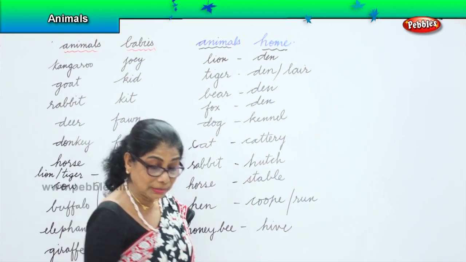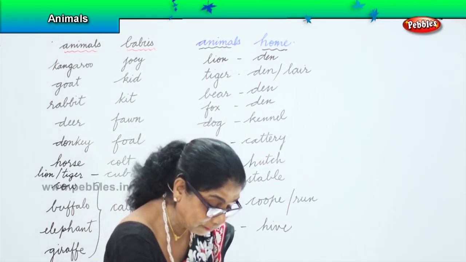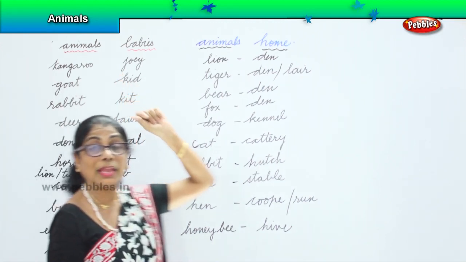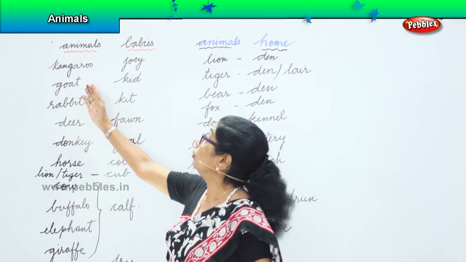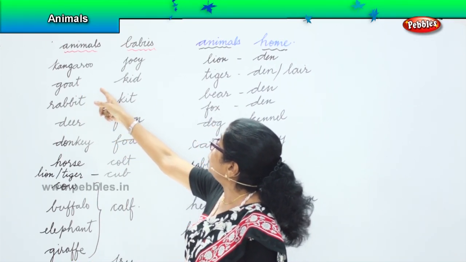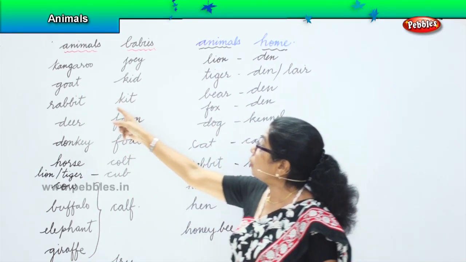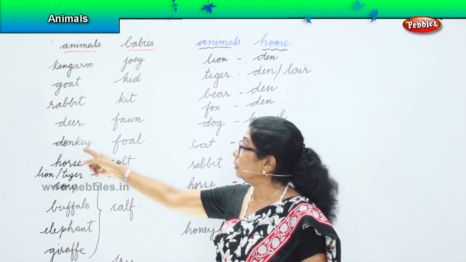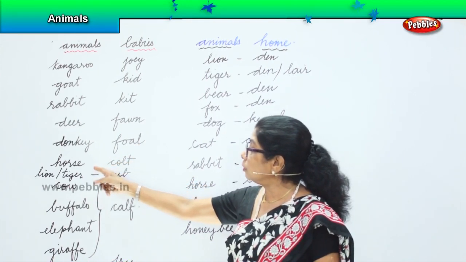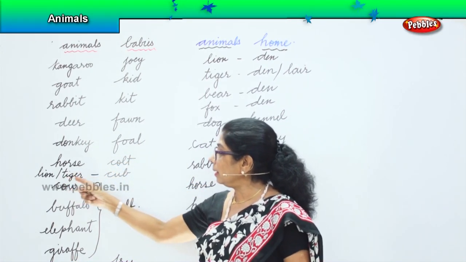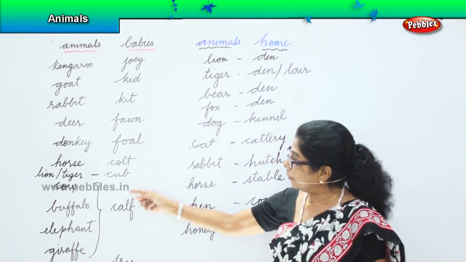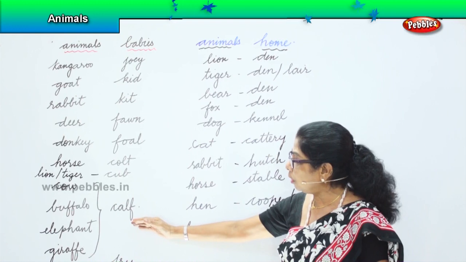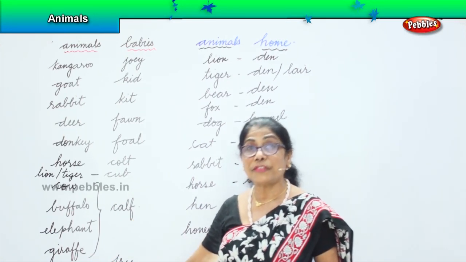All right. Now let's go through the little thing that I have written here. We have written here animals and their babies. Okay. The baby kangaroo is called a joey. Baby goat is called a kid. Baby rabbit is called a kit. Baby deer is called a fawn. Baby donkey is called a foal. Baby horse is called a colt. Lion and tigers, babies are called cubs. Cow, buffalo, elephant, giraffe, their babies are called calf. The baby fish is called a fry.